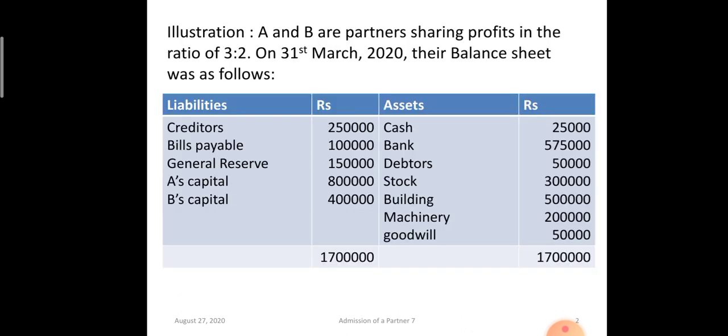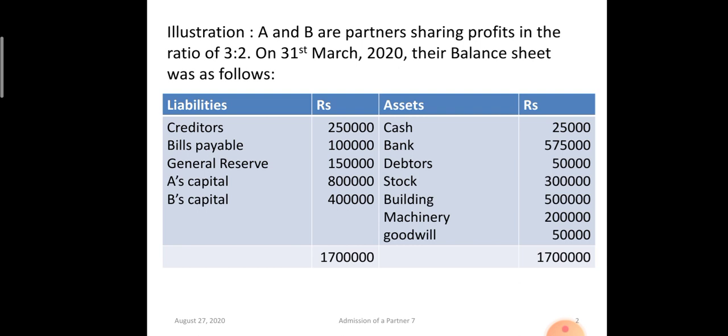Let's go back to the balance sheet. Machinery is appearing at 2 lakh rupees on the asset side. Old goodwill is there at 50,000 rupees. Building is 5 lakh rupees, we have to depreciate it by 5%, so 25,000 rupees. Machinery depreciated by 5%, 10,000 rupees. Stock's value in the balance sheet is 3 lakh, now we have to value it at 4 lakh, so 1 lakh rupees gain is there. Unrecorded delivery van is there, 1 lakh 20,000, it is a gain. On the liability side, we have to record the outstanding salary of 30,000 rupees.